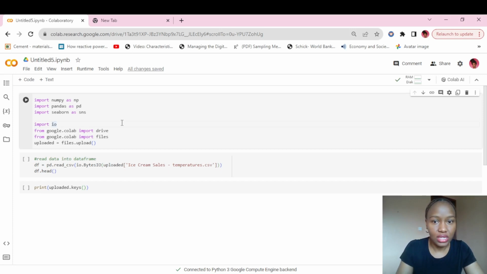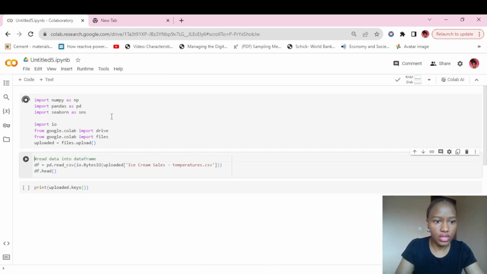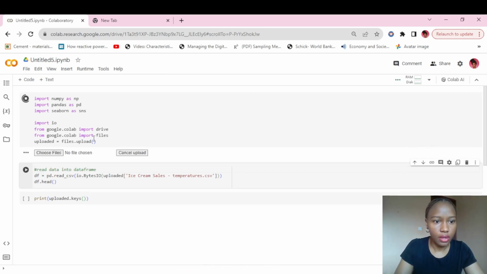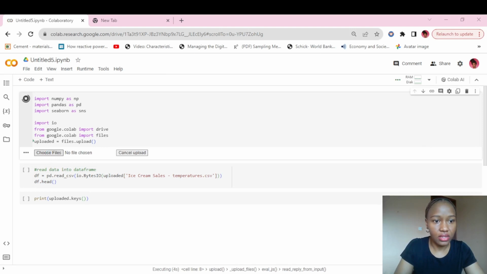So let's run this cell. Oh, I forgot to mention that you have to connect to a runtime over here. Mine is connected. And then, let's start it out. When you run this cell, you can choose a number of files. So right here it's called ice cream cells. We're going to do a data set about ice cream cells.